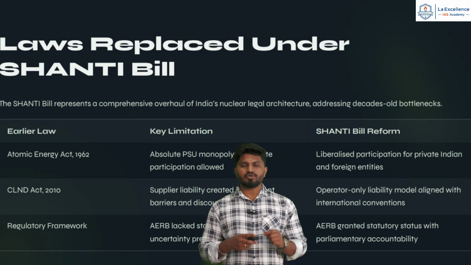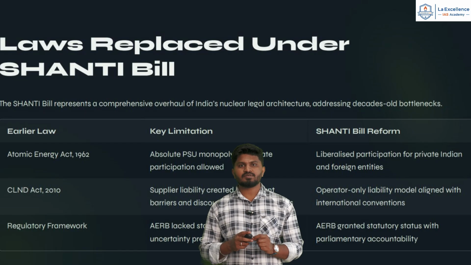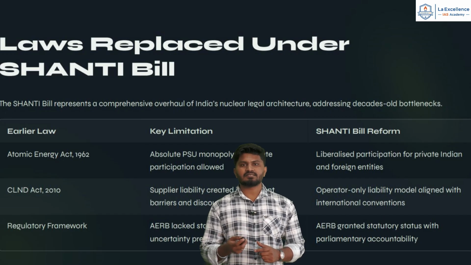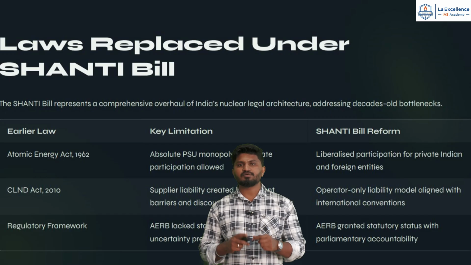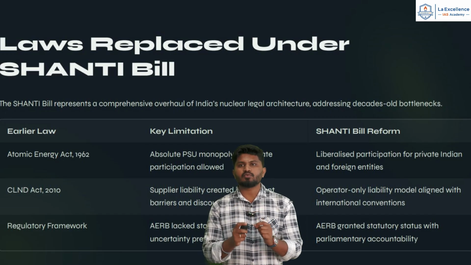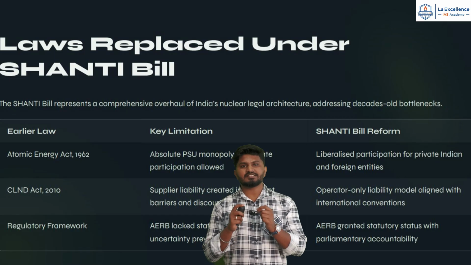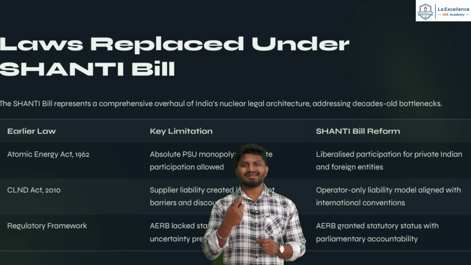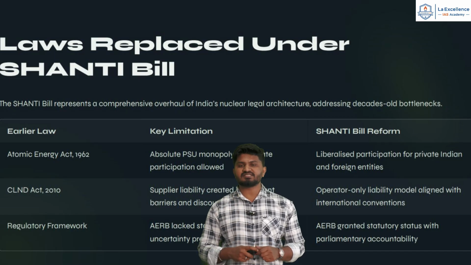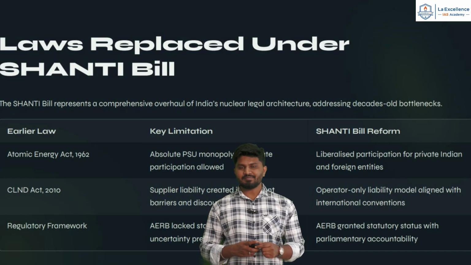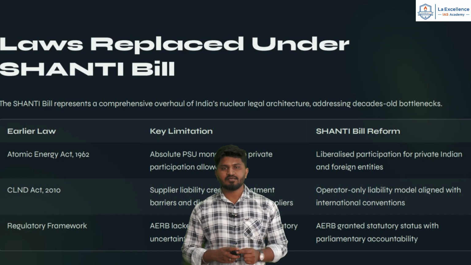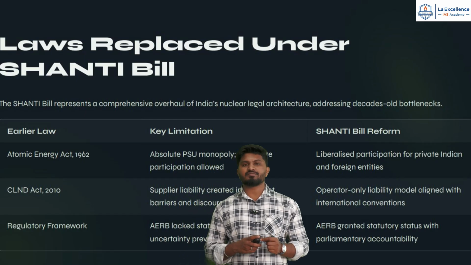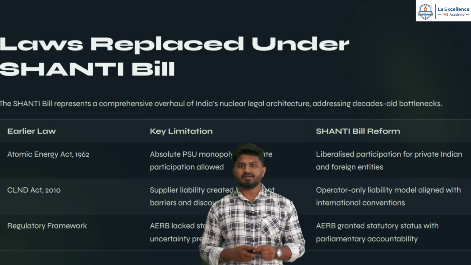Second is the Civil Liability for Nuclear Damage Act. Here it provided supplier liability as well as operator liability. What it did was create investment barriers and increase the risk, which discouraged the global suppliers. What is the Shanti bill doing? The Shanti bill provides only an operator-only liability model, which is aligned with the international conventions. So now the suppliers are going to be encouraged to invest in India. Next is the AERB, the Atomic Energy Regulatory Board, the regulatory framework, which previously lacked statutory backing, resulting in regulatory uncertainty. But now under the Shanti bill, the AERB is going to be given statutory backing, which will provide parliamentary accountability.